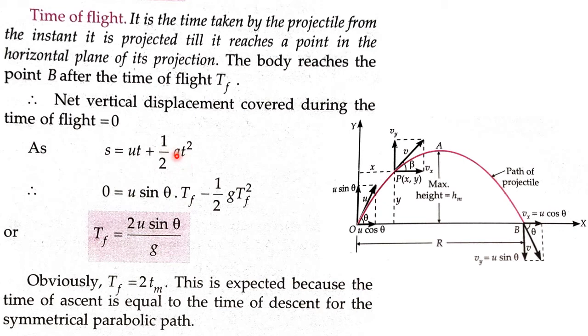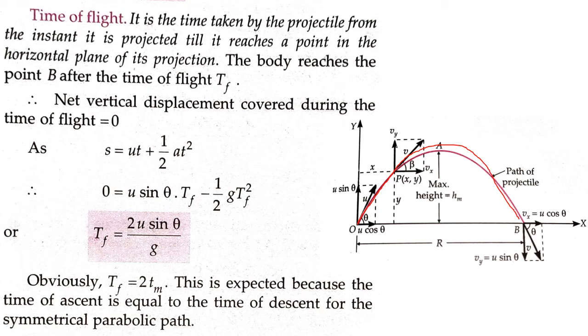Write down half, acceleration a is minus g, t is Tf, so there is a square. From here, on simplification, I can write Tf equals twice u sine theta by g. This is the time of flight, the time spent by the body in the air.